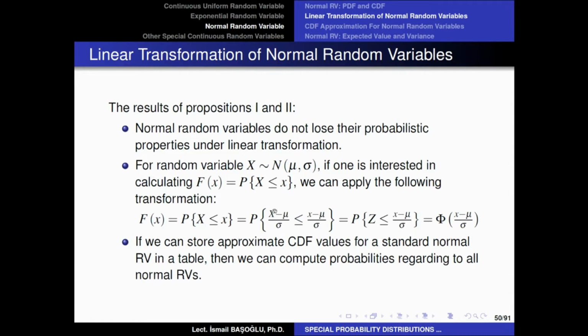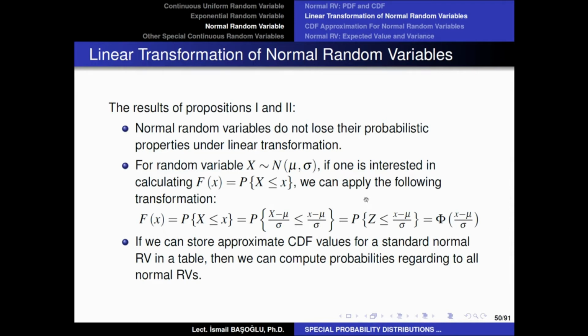Because you have linearly transformed a normal random variable by subtracting its own location parameter from that and dividing the difference to its own scale parameter, and that makes the left-hand side of this inequality equivalent to the standard normal random variable Z. And the right-hand side will again be linearly transformed. And that is the probability of a standard normal random variable less than or equal to lowercase x minus mu over sigma, which is the cumulative distribution function of a standard normal random variable at x minus mu over sigma.